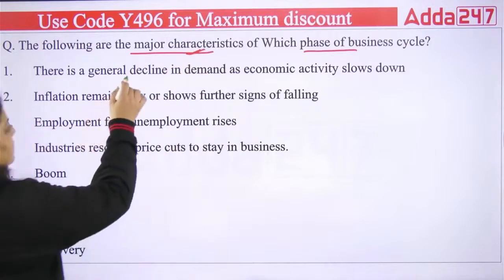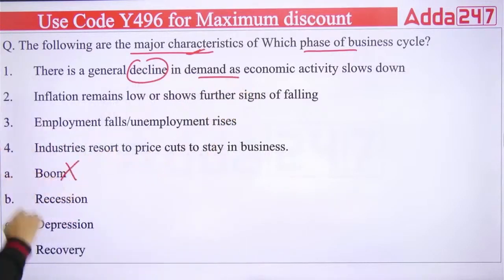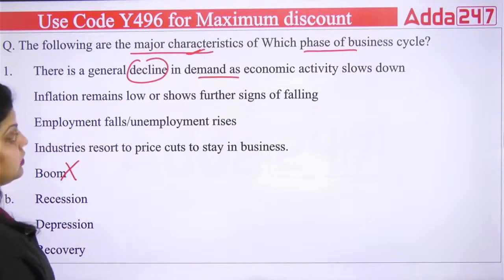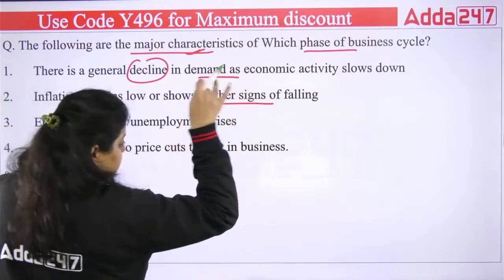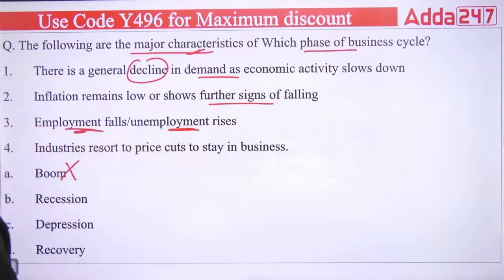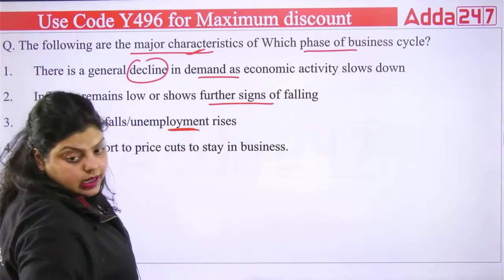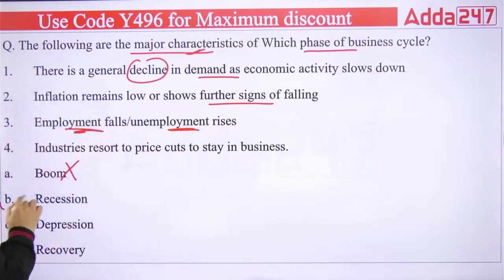First is saying there is a general decline in demand. If there is a decline, it cannot be boom, obviously, because in boom the demand will be rising. Second is saying that inflation remains low or there are further signs of falling. It means your economy is declining. Then employment falls and unemployment rises. So when employment falls and unemployment rises, this is the situation of what?